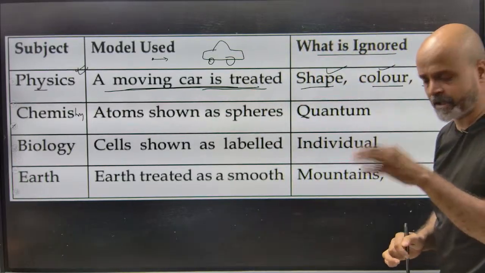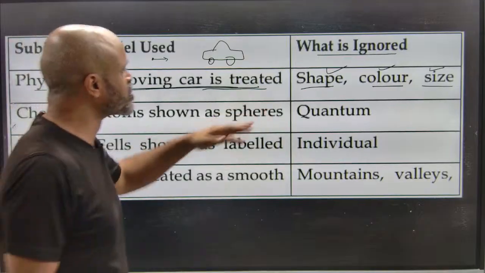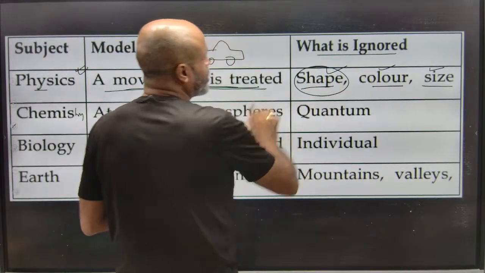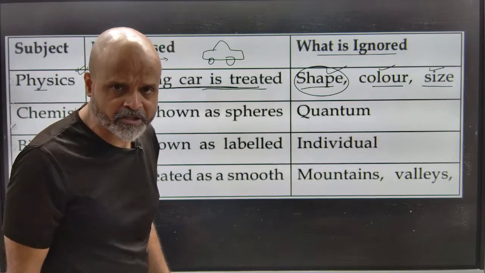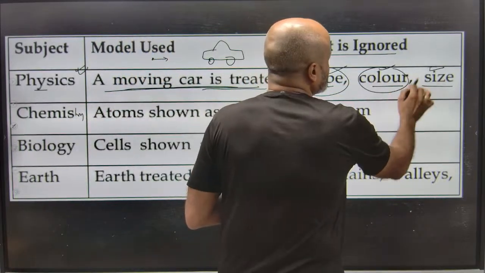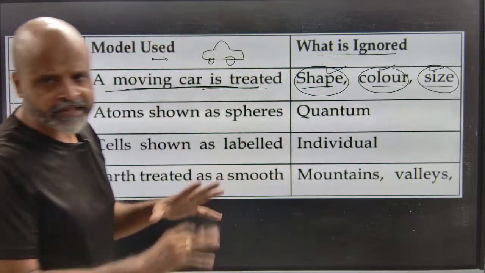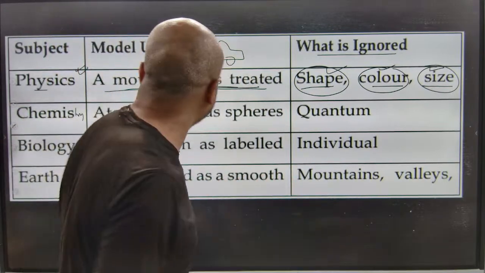So I was just trying to discuss what we tend to ignore. There is no reference to the shape, because all of them will be governed by Newton's laws irrespective of the shape. Then we tend to ignore its color, and its size as well. So these are things that, while studying the movement of a car, we tend to ignore.